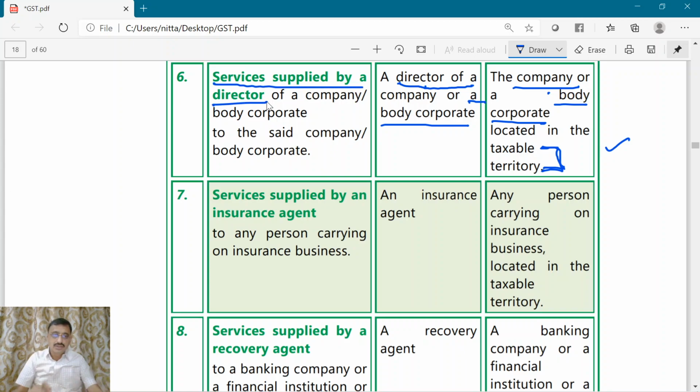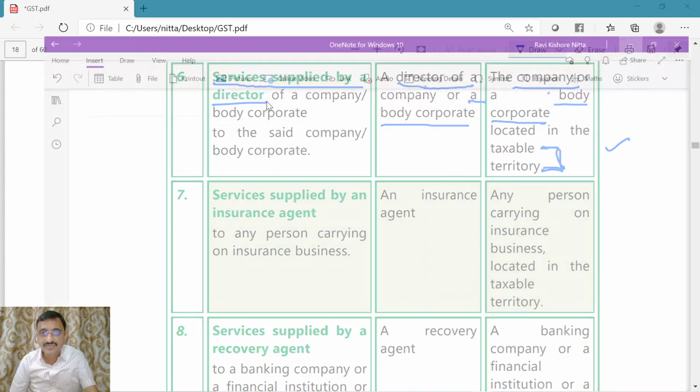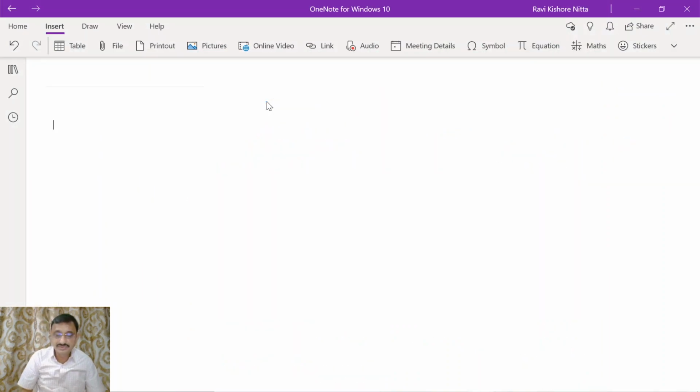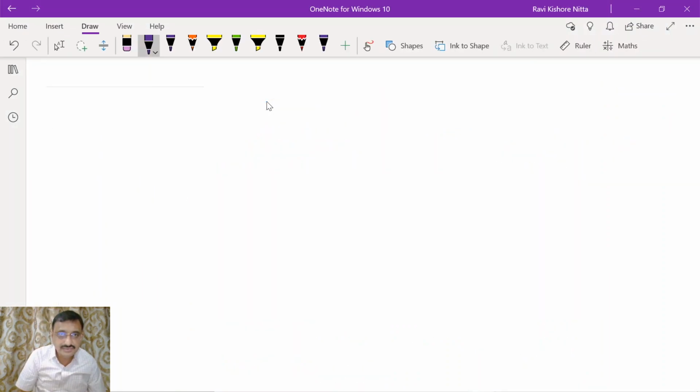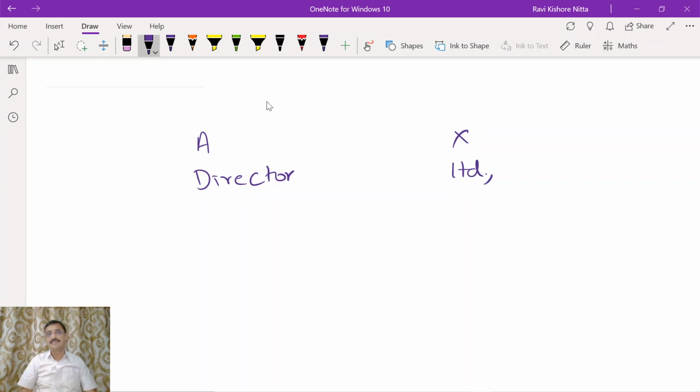Now, here we should understand by way of an example. Let us say A is a director of X Limited. So X Limited is a company.